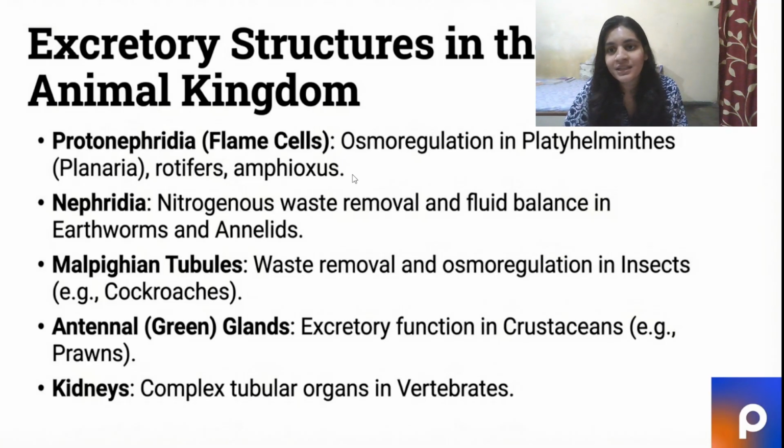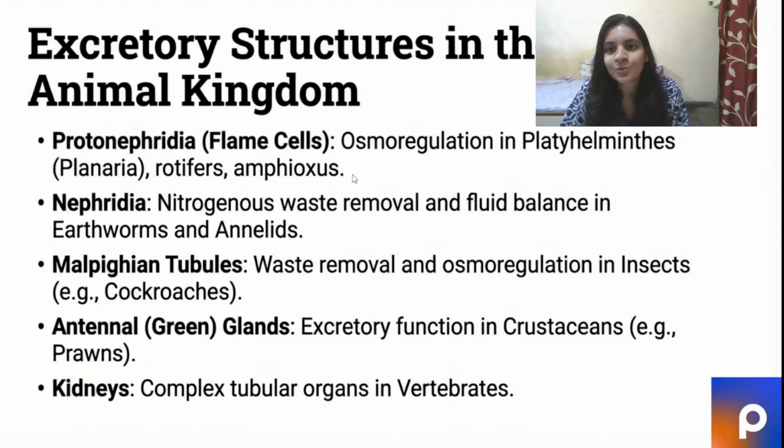Then in more advanced organisms we have nephridia. Nephridia help in nitrogenous waste removal and also in fluid balance in earthworms and annelids. If you notice, before this we only had osmoregulation. Then comes an even more advanced system, the Malpighian tubules. Yes, your favorite animals, the cockroaches, have them.